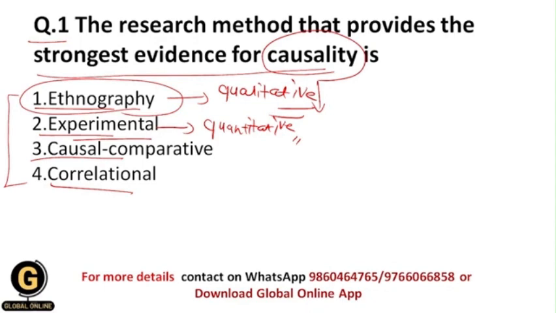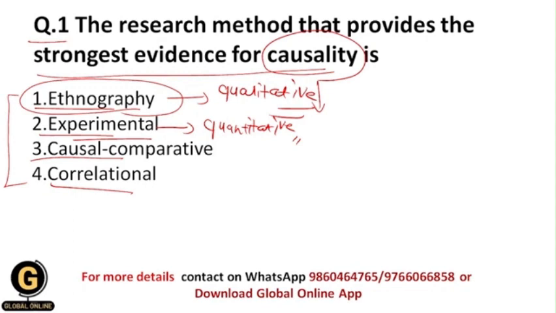Basically here we test the cause and effect relationship between the variables, and we get the strongest evidence in this kind of research, because we test the hypothesis by using different statistical techniques, and finally we get the results based upon our observations and proper evidence. That's why the experimental method gives us the strongest evidence for causality, that is, the cause and effect relationship between the variables.